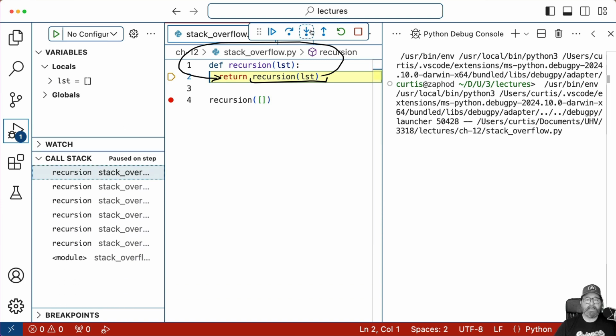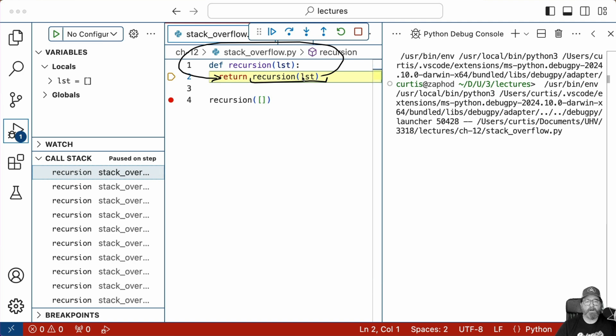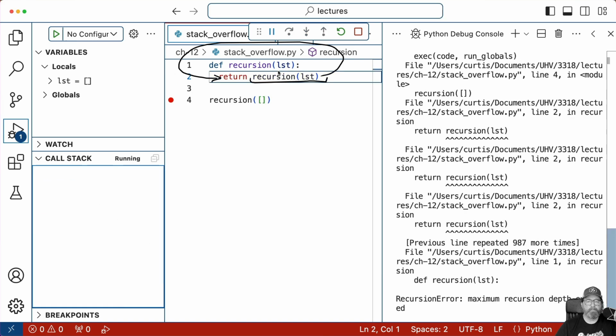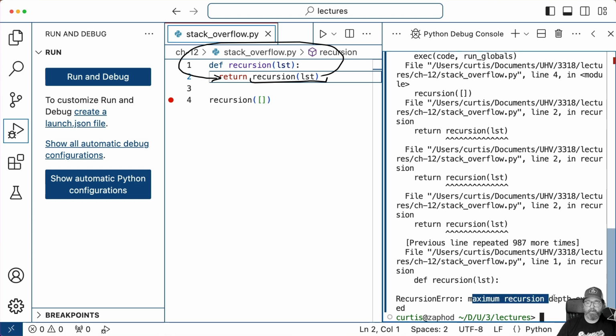Look at all that. If I keep going, recursion never returns. It's always calling itself over and over again before it can return. Remember, it does this function call here before it does the return. So if I go ahead and hit play, boom, right there: maximum recursion depth exceeded, recursion error.